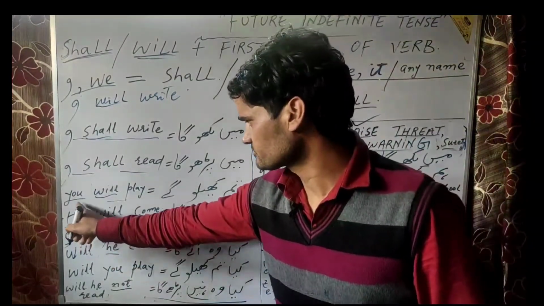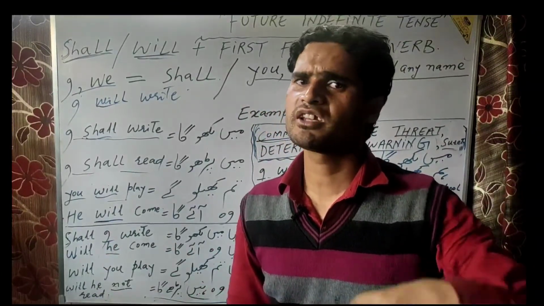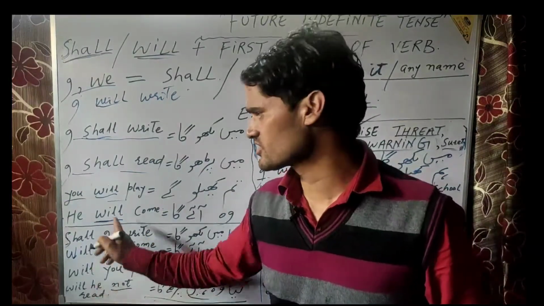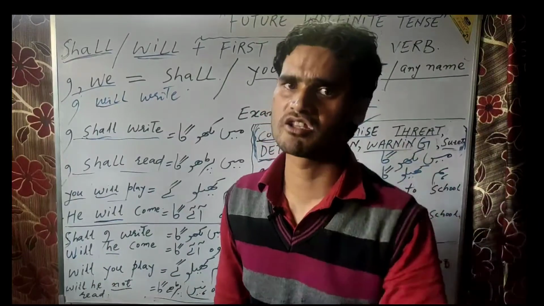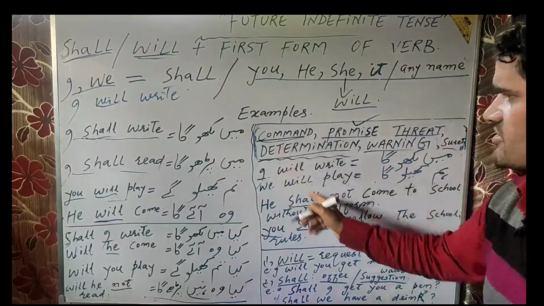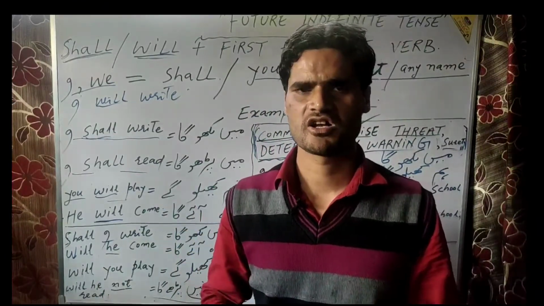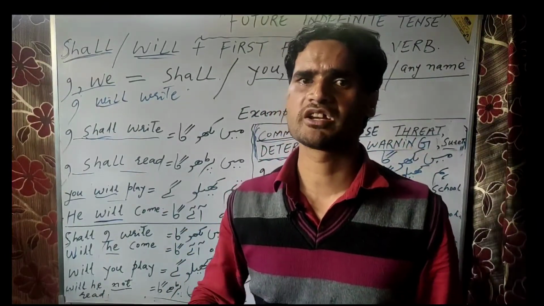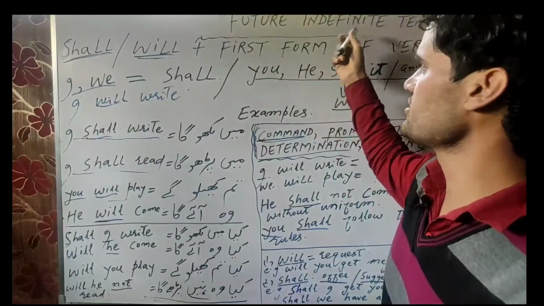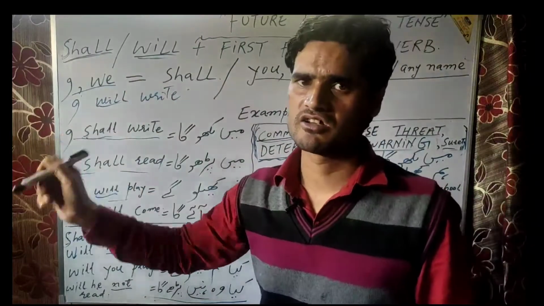If I say here he will come, it means he will simply come. He may or may not come. There is no surety in this sentence. But if I use the word shall, it gives us a guarantee that he will certainly come. So whenever you want to express either of these concepts in your sentences, then the uses of will and shall are reversed. You have to bear it in mind if you want to get a proper assimilation and understanding of the nature of future indefinite tense, particularly with respect to the usage of will and shall.